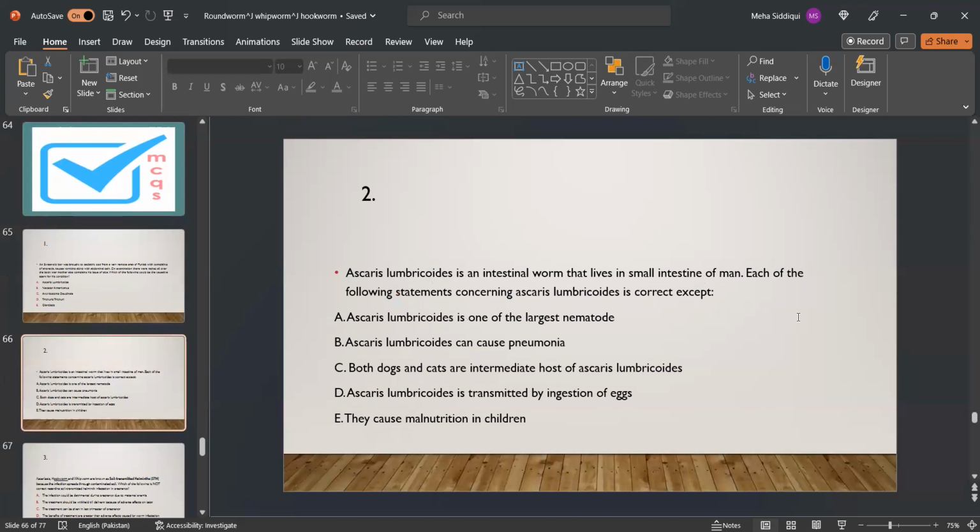MCQ number 2. Ascaris lumbricoides is an intestinal worm that lives in the small intestine of man. Each of the following statements concerning Ascaris lumbricoides is correct except: A. Ascaris lumbricoides is one of the largest nematodes. B. Ascaris lumbricoides can cause pneumonia. C. Both dogs and cats are intermediate hosts of Ascaris lumbricoides. D. Ascaris lumbricoides is transmitted by ingestion of eggs. And E. they cause malnutrition in children. C is the right option.